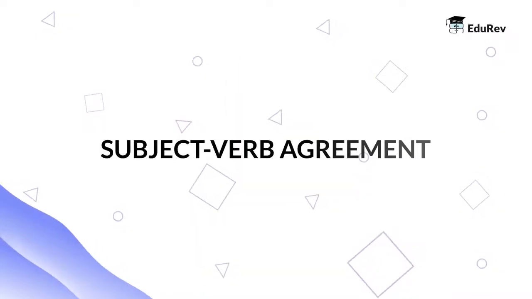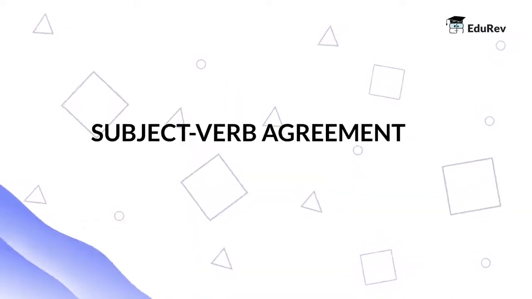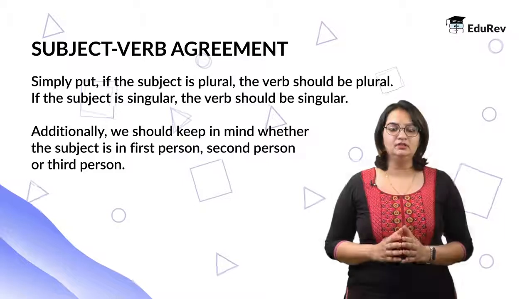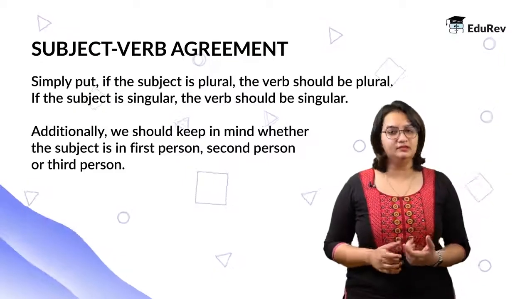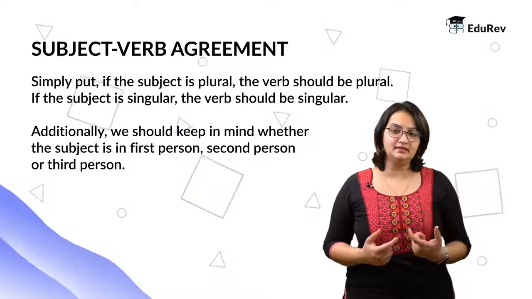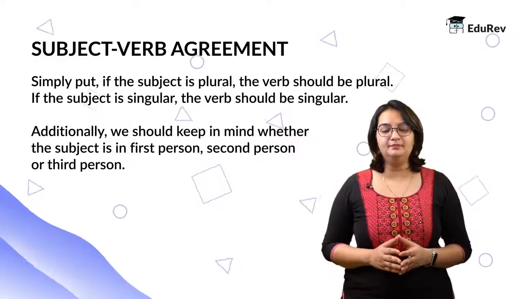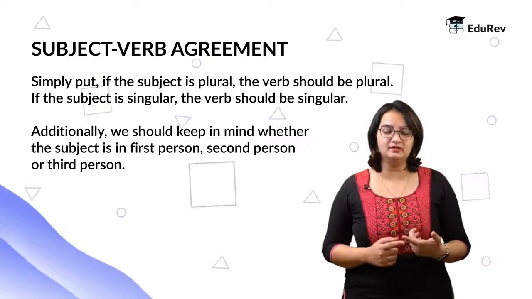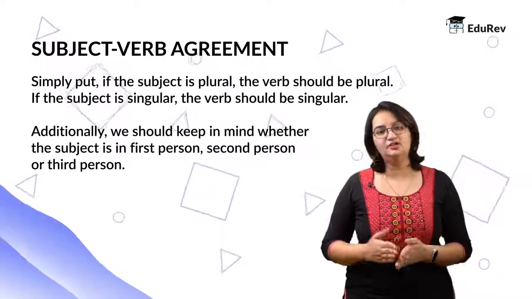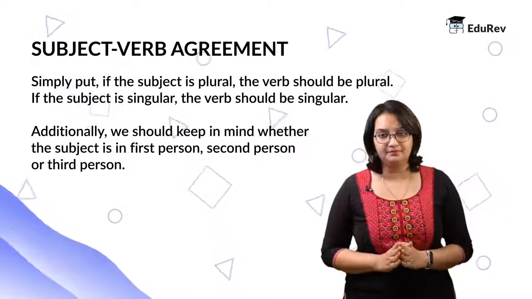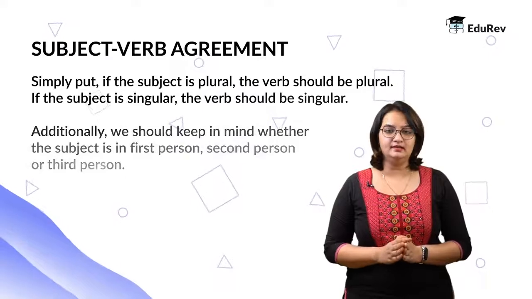In this video, we are going to take a look at subject-verb agreement. Simply put, it means that if the subject is plural, the verb should be plural, and if the subject is singular, the verb should be singular. It also means that the person, whether the subject is first person, second person or third person, should also be reflected in the verb. Okay, let's take an example to understand this better.